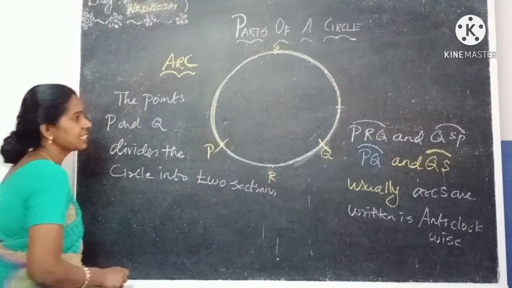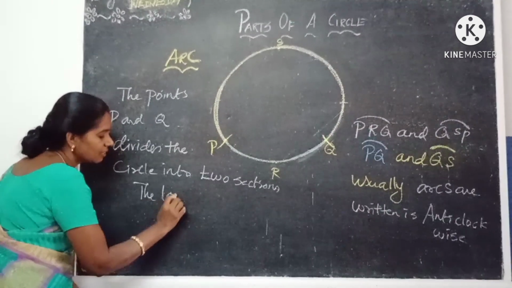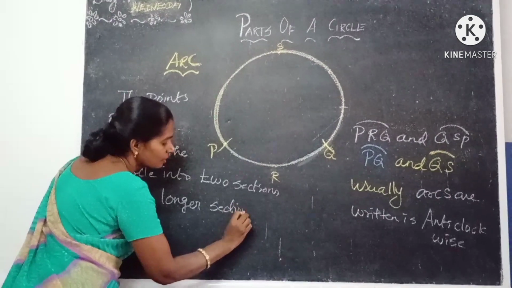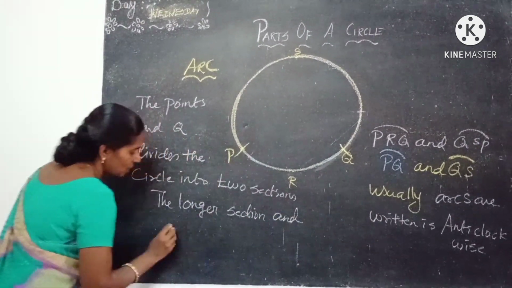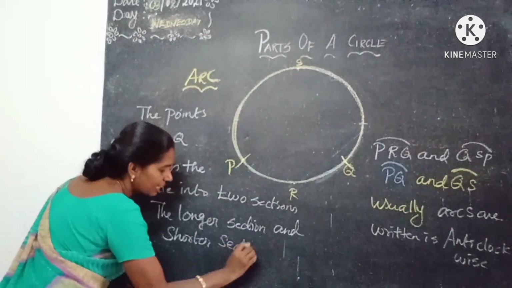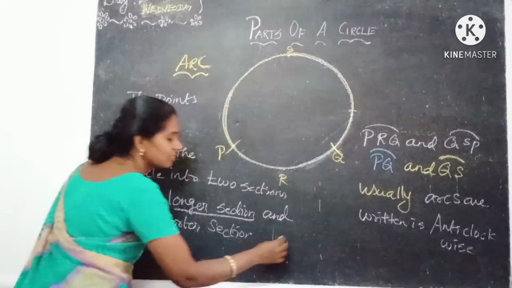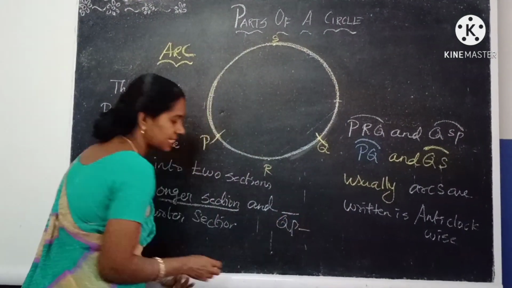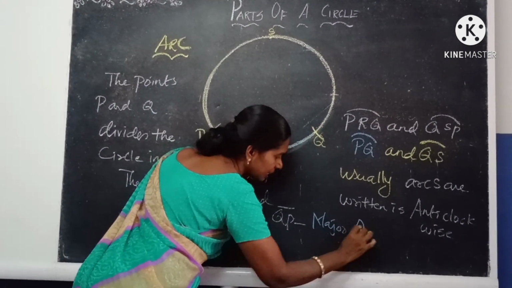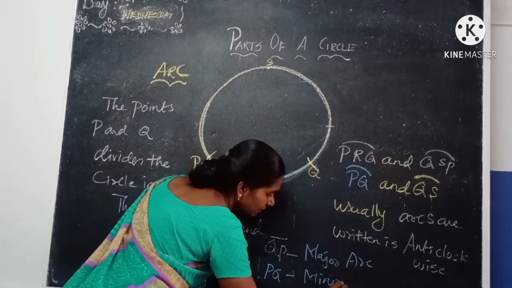Therefore, we can say that the sections are called the longer section and the shorter section. Here the longer section, that is QP, is called the major arc of the circle. And PQ is called the minor arc of the circle.